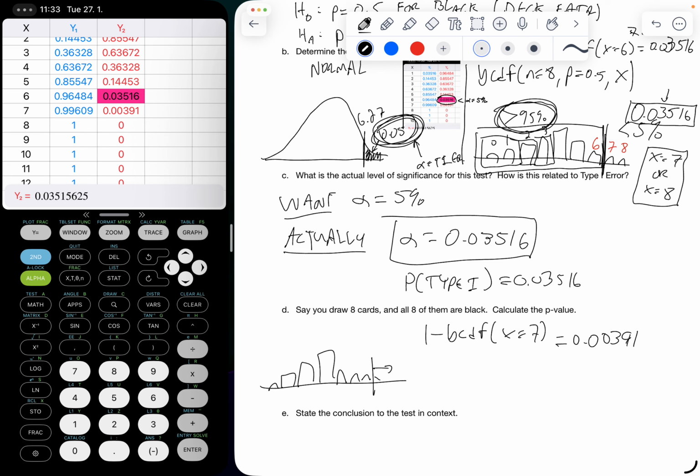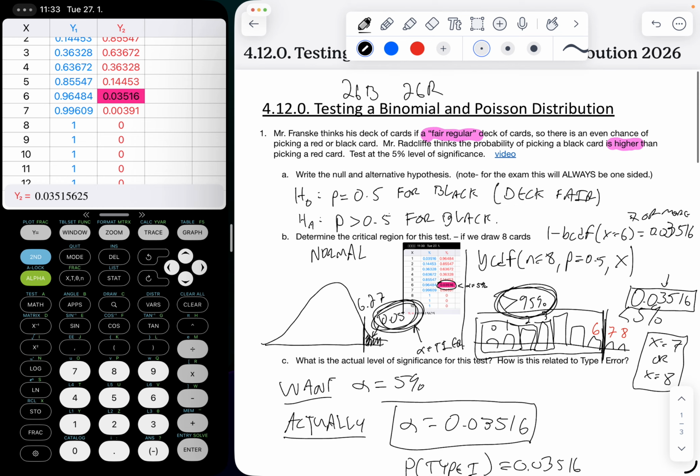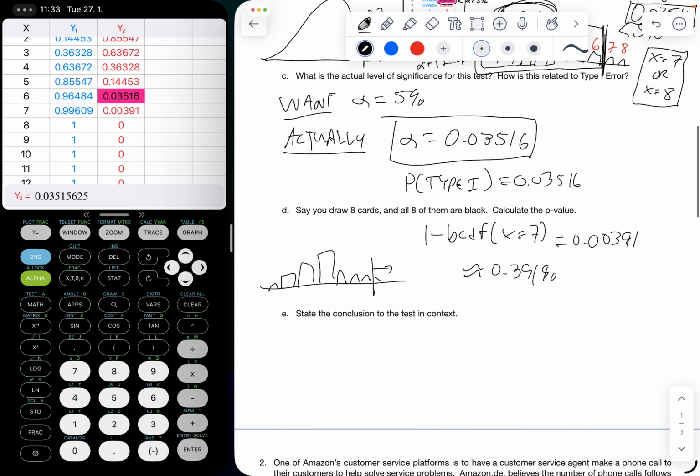The only value for that is 0.00391, right? So it's about 0.391%. And what that means is if this is a fair deck, if it's truly a 50-50 chance, if our null hypothesis was true, then the odds of getting 8 black cards is under 1%, which is really tiny, right? So our p-value is 0.00391 or 0.391%.